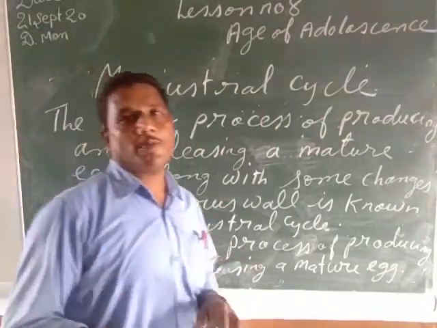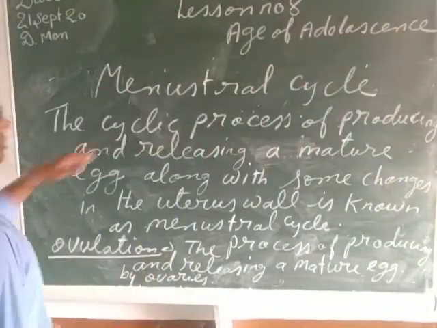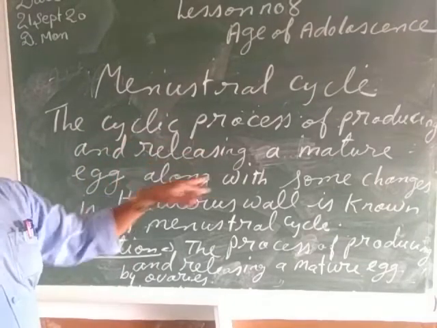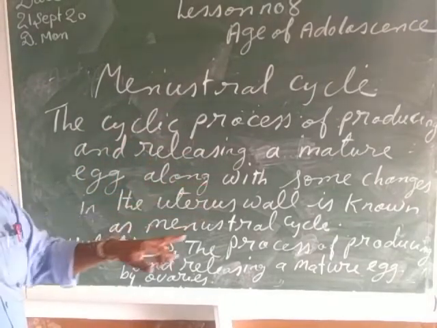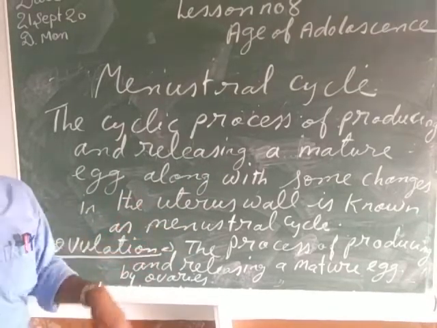So what is ovulation? The process of producing and releasing a mature egg by the ovaries is called ovulation. So once again, let us see the menstrual cycle. The cyclic process of producing and releasing a mature egg along with some changes in the uterus or the reproductive organs is known as the menstrual cycle.